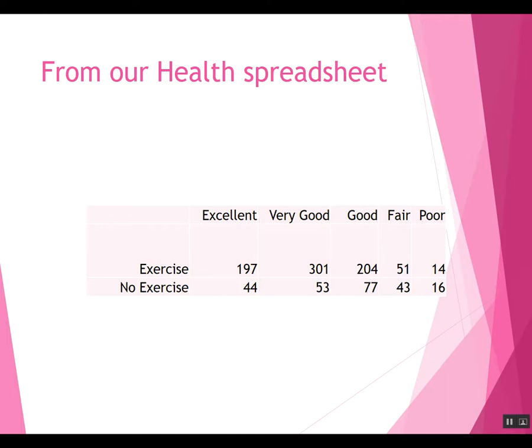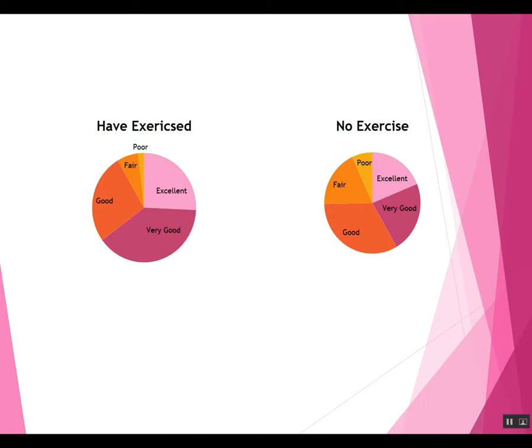Okay, so what good does that do us? Well, we're going to make pie charts for both groups, for those who've exercised and those who have not exercised. And these pie charts are a good way of seeing what looks like a relationship. Look at the people who have exercised. Looks like about 2/3 of them are in either excellent or very good health. That's a much larger percentage than the ones who haven't exercised. And that's not surprising, of course. Exercising helps your health, and those people who are in poor health aren't well enough to exercise.